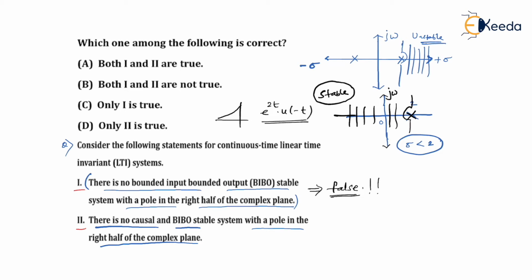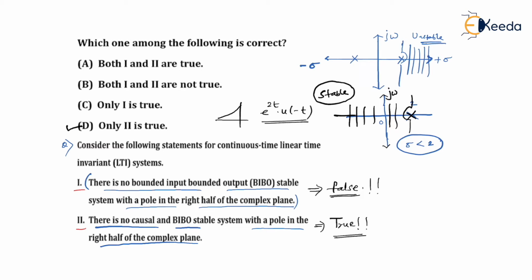Let's look at statement number 2. Statement number 2 says there is no causal and stable system with a pole in the right half of the S-plane. This is what we have already seen and concluded when we studied causality and stability. Looking at the statement, it is quite clear that this is a true statement. It means that if you want a stable system as well as a causal system, there is no option but for all your poles to lie in the left half of the S-plane. If you want to see the clarification of this, you can watch that video again. So here only statement number 2 is true, so option D is the correct option.